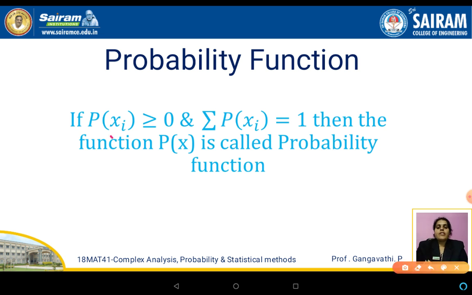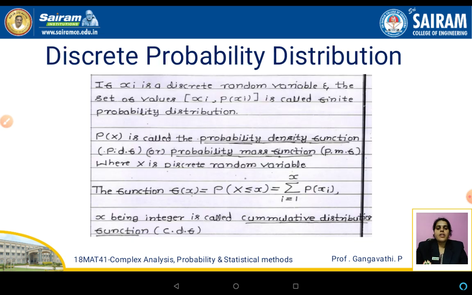It is usually denoted as P of xi, which is greater than or equal to 0. It means it should be a positive quantity, and the sum of all the P of x values should be equal to 1. Then the function P of x is called a probability function. So try to understand, all the probability values of a random variable xi must be greater than or equal to 0, and the sum of all the probability values should be 1. Only then we say P of xi is a probability function. In other words, we also call it a probability density function.